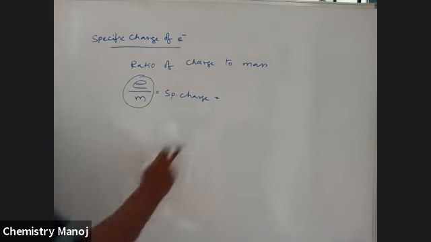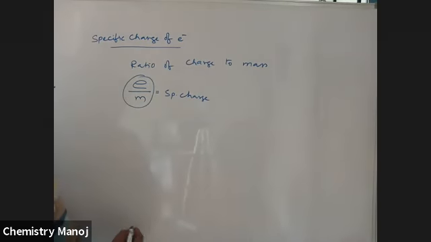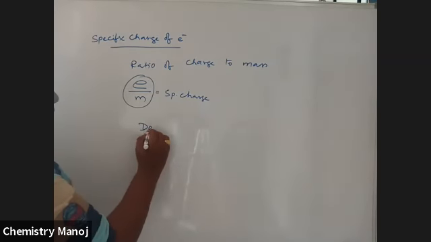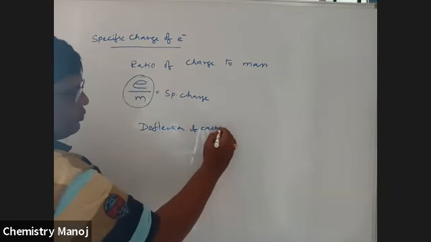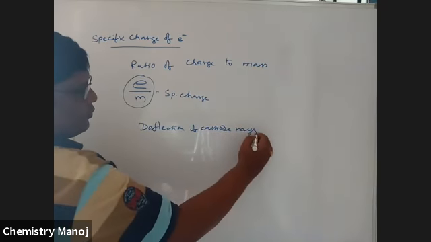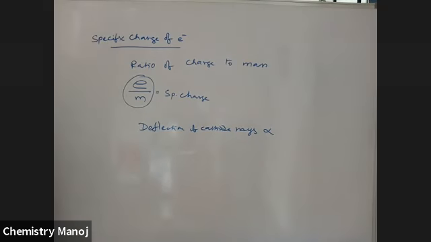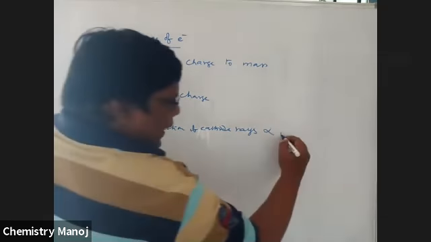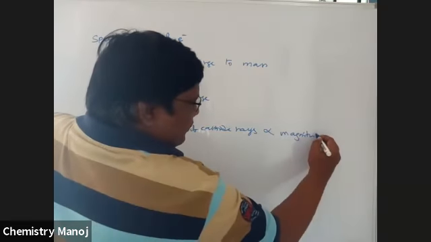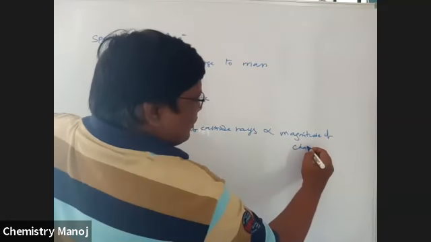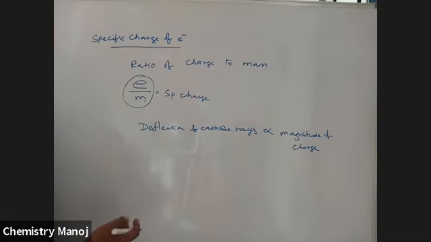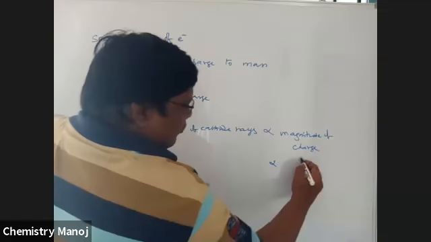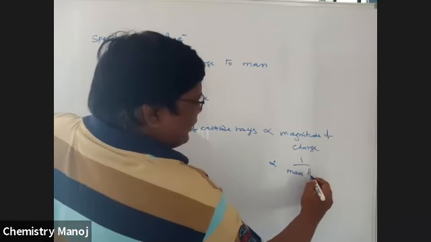J.J. Thomson observed that the deflection of cathode rays is directly proportional to the magnitude of charge. That is, more is the charge, more is the deflection; less is the charge, less is the deflection. And it is also inversely proportional to the mass of the particle.